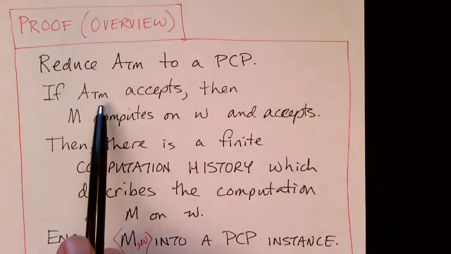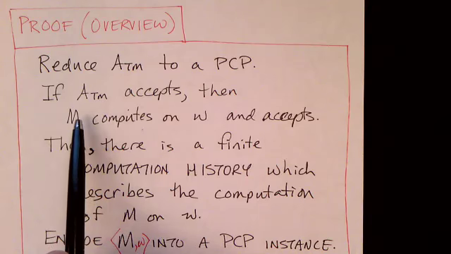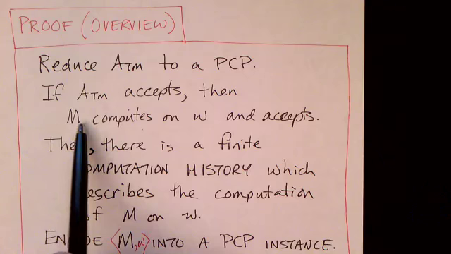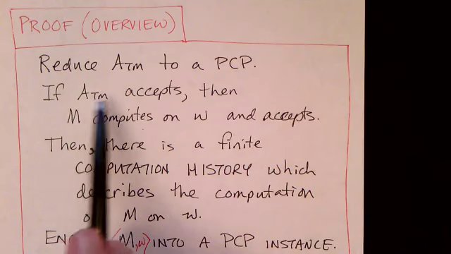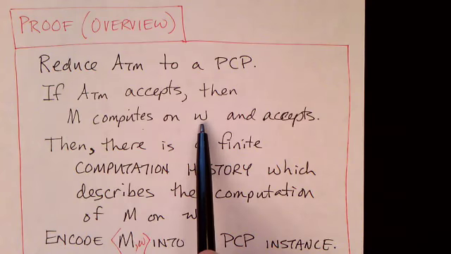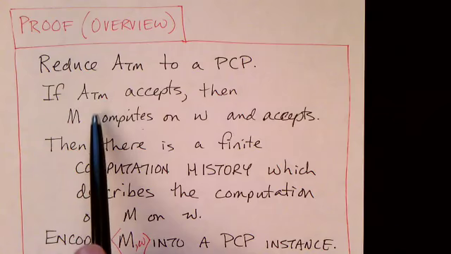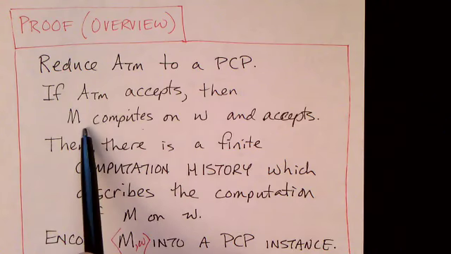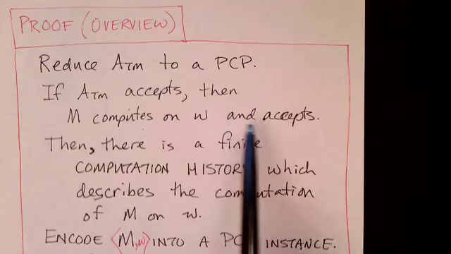So remember that if a string is an element of the acceptance problem for a Turing machine, then that string, which encodes M and W, means that M, when it computes on W, would accept. Okay? So, given a particular instance of the acceptance problem, which means given a particular Turing machine M and some string, if that instance is part of the language, in other words, if that string is accepted by the Turing machine, it means that when you run that Turing machine on string W, it would accept.